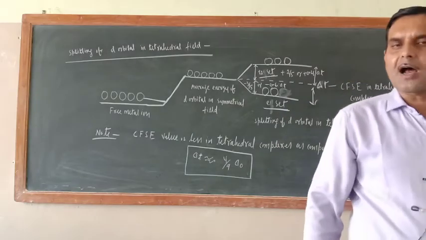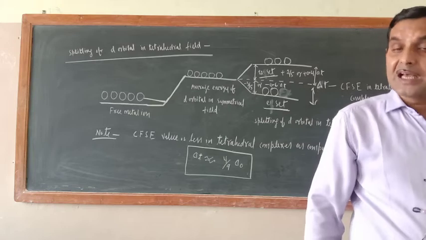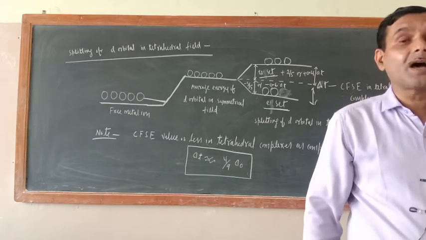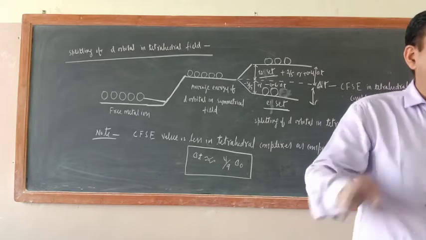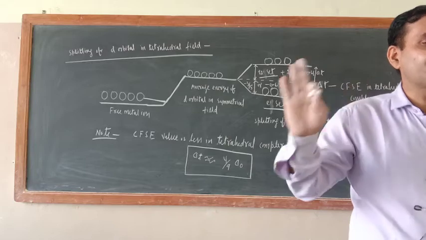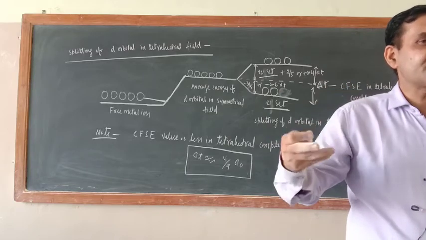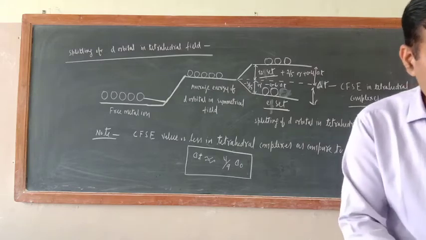Okay. Greater the number of approaching ligands, greater will be the splitting of d orbitals, hence greater will be the magnitude of crystal field splitting energy. And always remember, CFSE is responsible for the stability of the complex. Greater the value of CFSE, greater will be the stability. In this way, this is also completed.